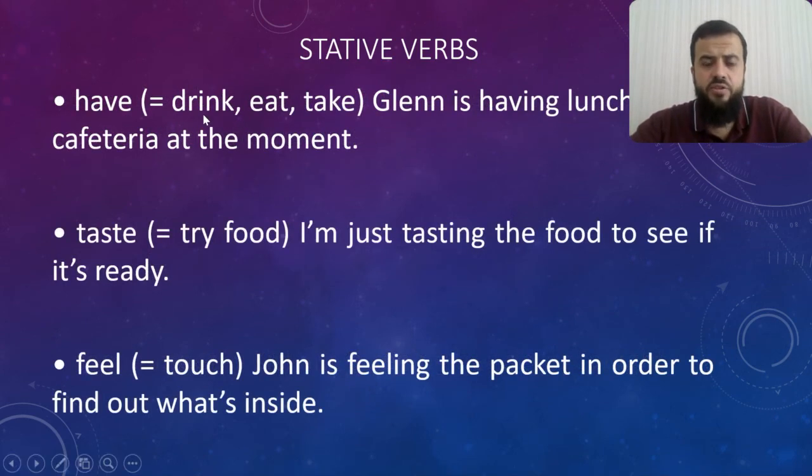Have, when it means drink, eat, take, plan, and so on. Glenn is having lunch in the cafeteria at the moment, so he is eating lunch. When I say, for example, I am having a party tomorrow, so I am hosting a party tomorrow. Have is one of the verbs that can be used in many different meanings and places.